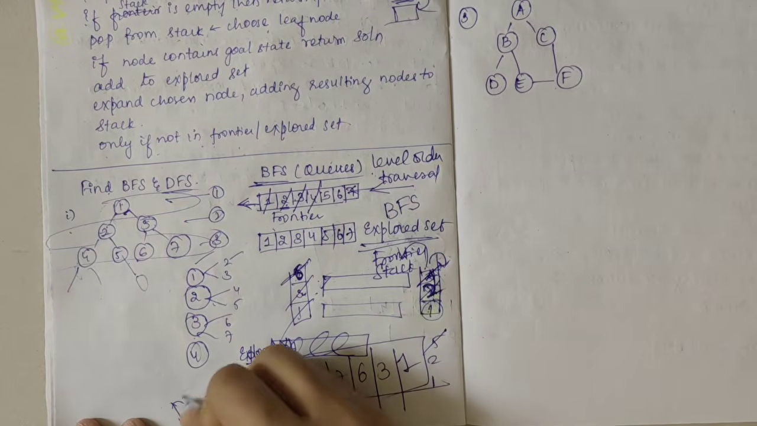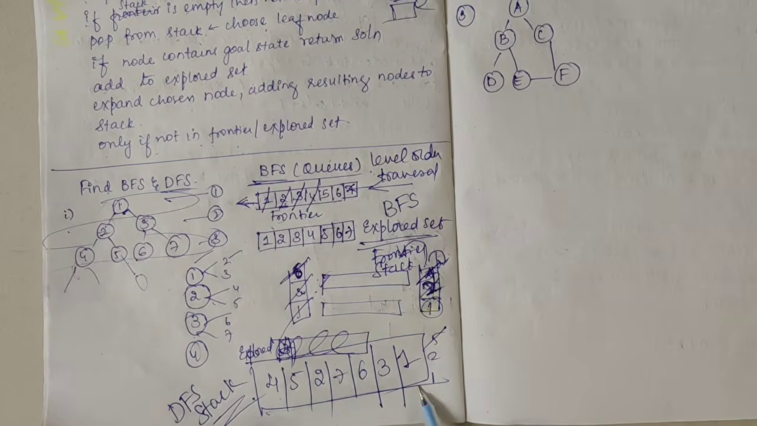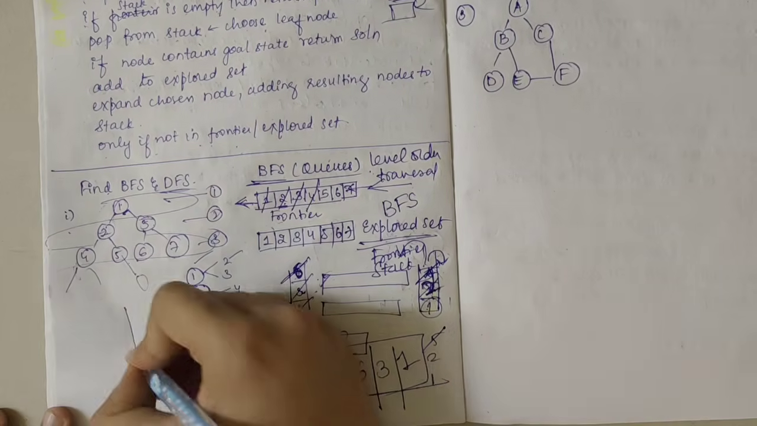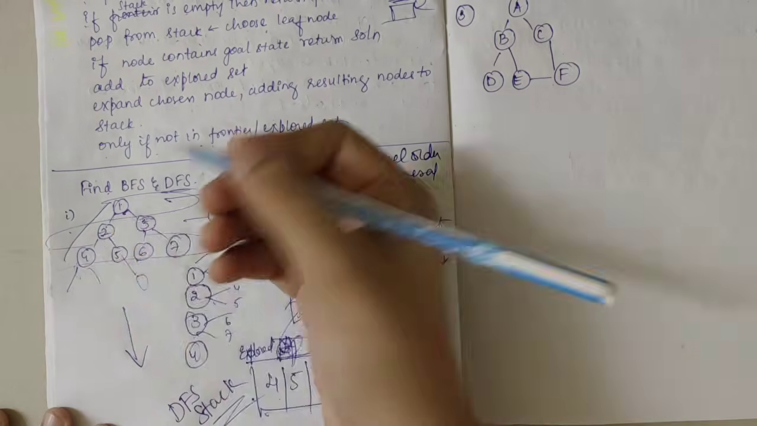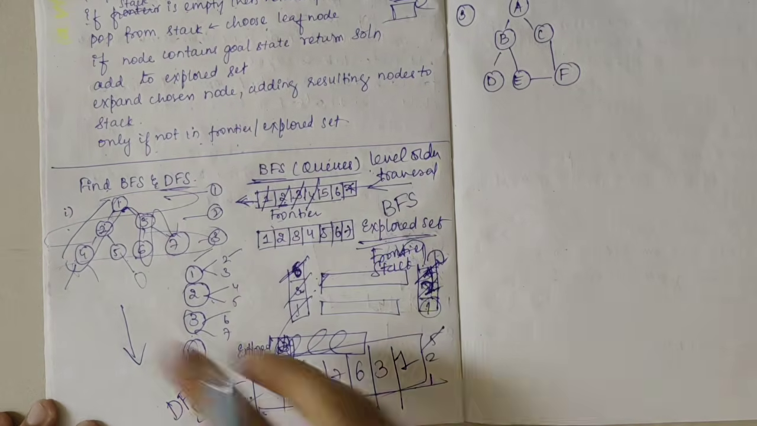And in DFS, as we consider the stack, we have got this. Okay, DFS is depth first search. We go depth wise, that is like this and then like this and like this. So that was about BFS and DFS.